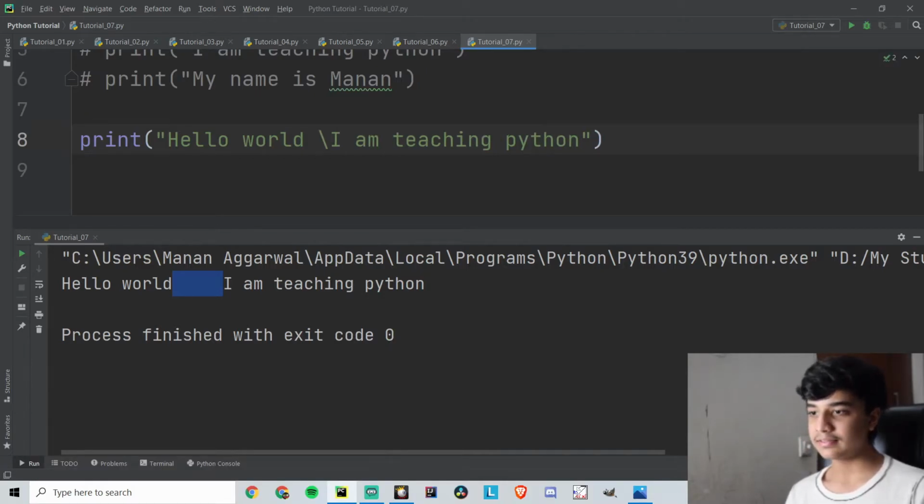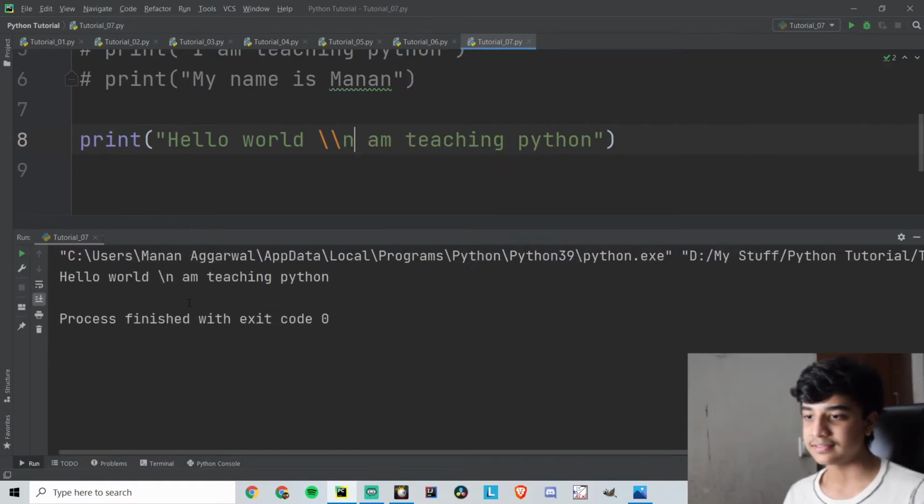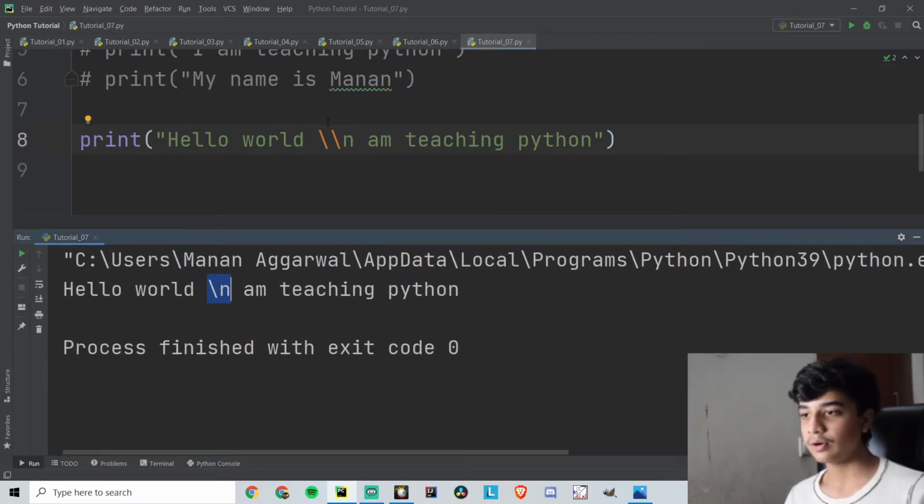If I'm adding a slash and then some text, like for example n, this will act as an escape sequence, but I don't want it to be one. It will print in another line, but I don't want this. I just want to show \n. So I can add another backslash which will remove this as an escape sequence. Now it will show me \n. So that's how you exclude something like the slash from it.